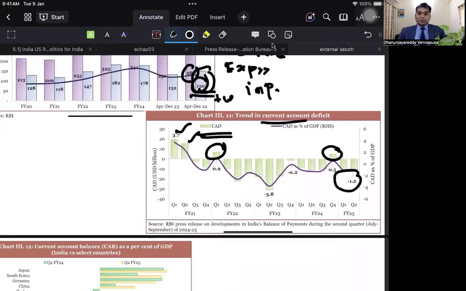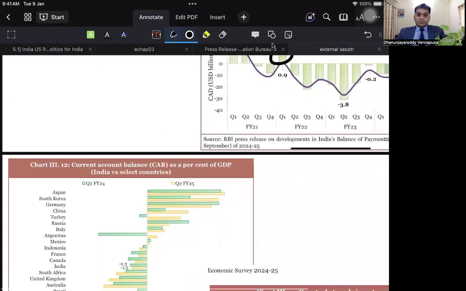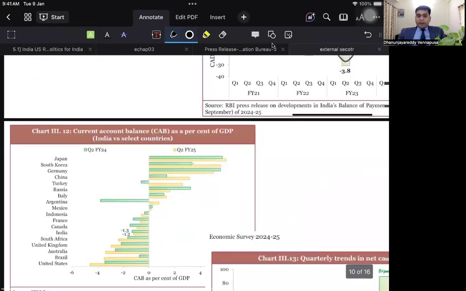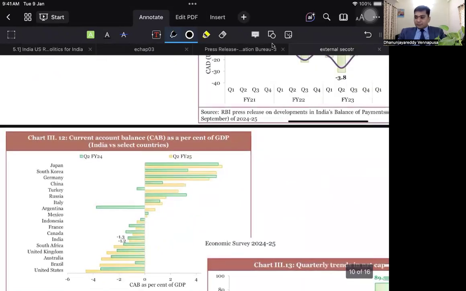The current account balance, if you look at which country has the highest surplus. They have compared a few countries for financial year 2024 and 2025, and they are speaking about which country has a good amount of current account balance. Majorly the countries have positive current account balance, but some countries like Canada and India have negative current account balance. This is what we observe.